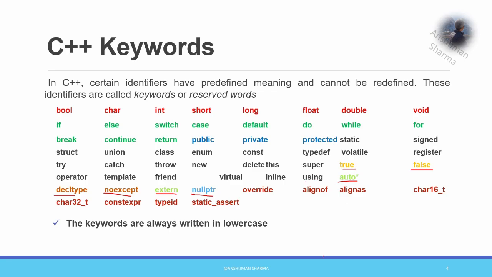Then we have override, which is again a part of C++, alignof, alignas. These, all marked in dark brown color, are exclusive to C++11. They were not there before. So together there are more than 50 different keywords available in C++.